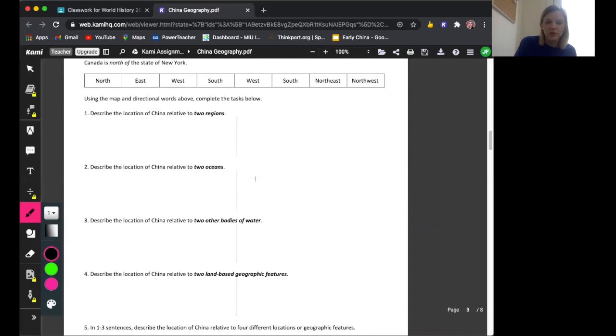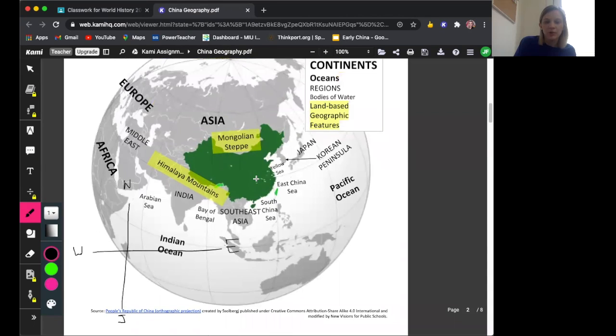Then we have 2 other bodies of water. Our 2 other bodies of water may include the Arabian Sea, the Bay of Bengal, the South China Sea, the East China Sea, or the Yellow Sea. So you have 5 options, but you're only going to select 2 to talk about and tell me in relationship to China, again, that area in green, are they north, south, east, or west?